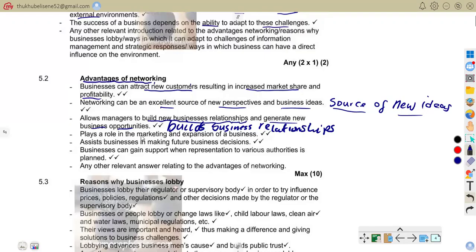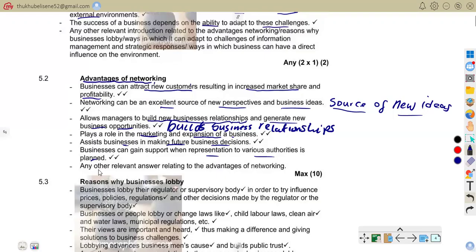It plays a role in the marketing and expansion of a business. Networking exposes the business to new markets. It also assists business in making future business decisions. Information from networking helps managers make better business decisions. Also, business can gain support when representation to various authorities is planned.